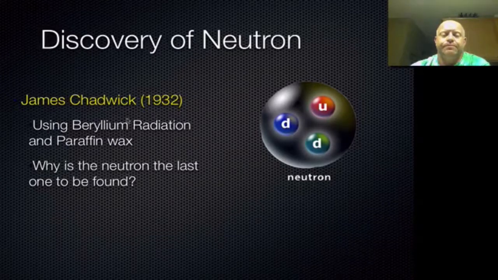1932. What he did is he used beryllium radiation, or basically radioactive beryllium, and was beaming it into a paraffin wax, which is a kind of dense wax. And what he found was that the particles were actually embedding further into the wax than they should have if you just calculate the mass of the proton and electrons there.